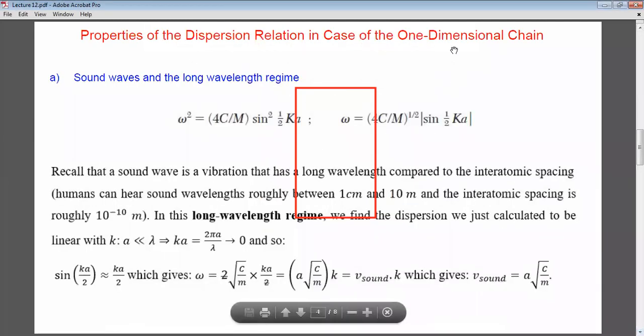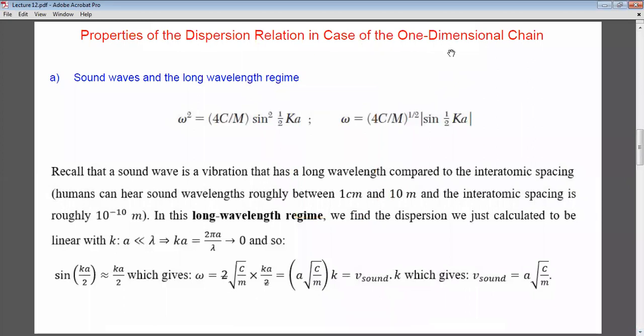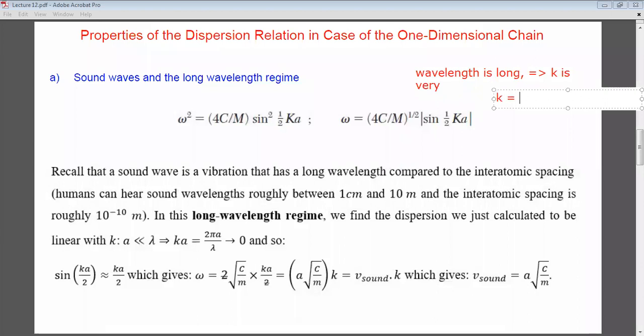Now, there are a few properties we can take from the dispersion relation in the case of the one-dimensional chain. The first thing: sound waves and the long wavelength regime. What does long wavelength regime mean? Long wavelength implies k is very small. If the wavelength is very large, because if you remember, k is equal to 2 pi over lambda, then if lambda is very long, k is very small.